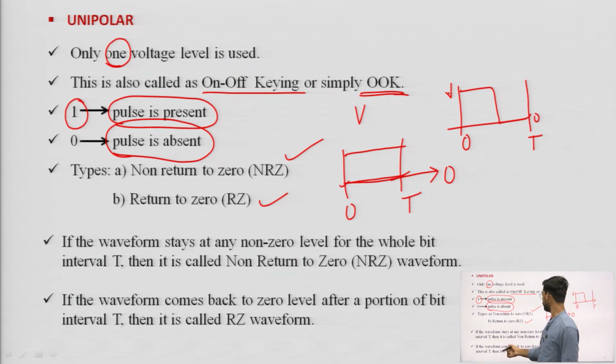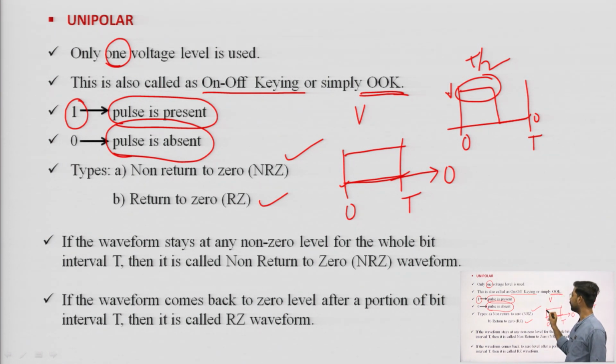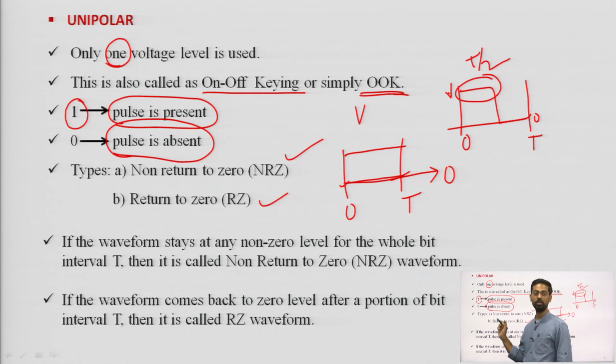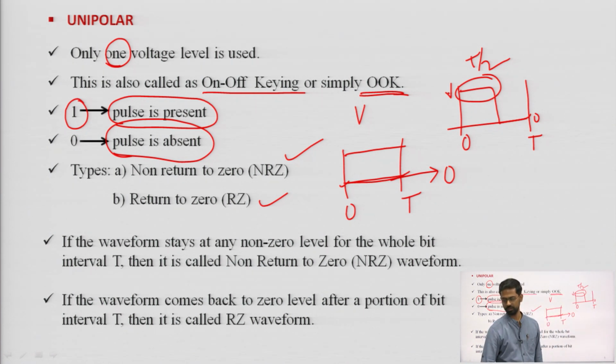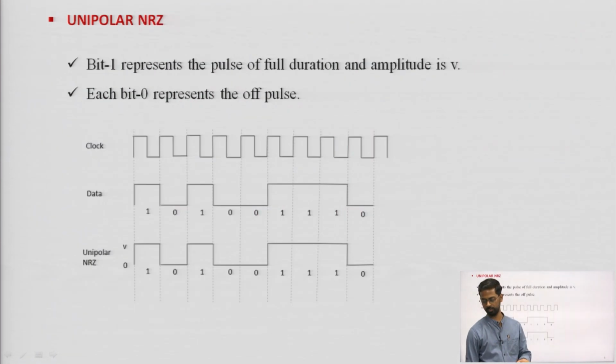If the waveform comes back to 0 level after a portion of the bit interval, let us say t by 2, the half interval, then it is called return to 0 waveform. But in case of NRZ, for the whole bit duration it does not come to level 0. This is the basic idea, the NRZ and RZ. Using this NRZ and RZ, we will see the waveform.